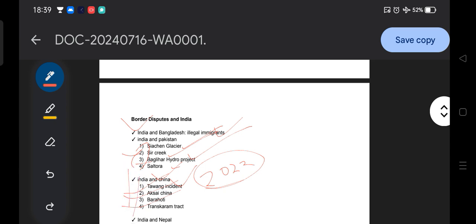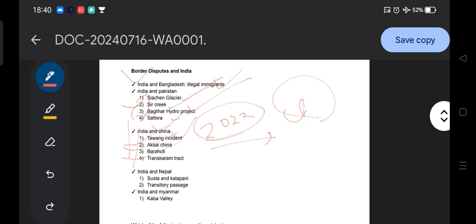Again, repeat: Tawang incident, Aksai Chin, Barahoti, and Trans-Karakoram Tract. They could ask which one is not a part of the India and China border dispute. That could be a probable question.